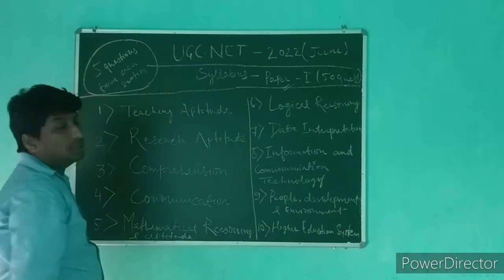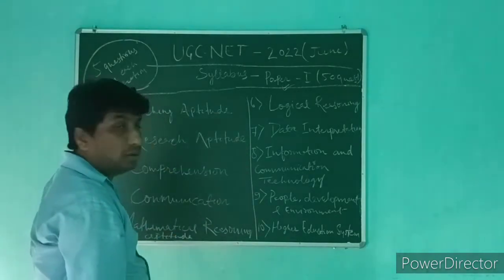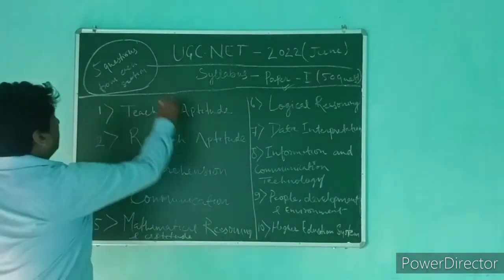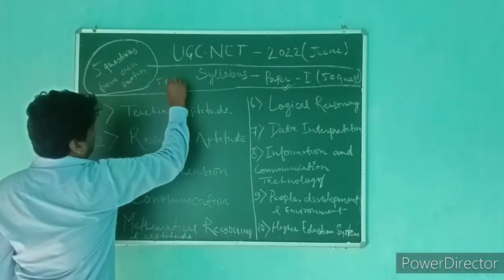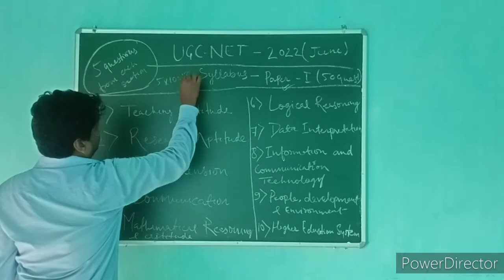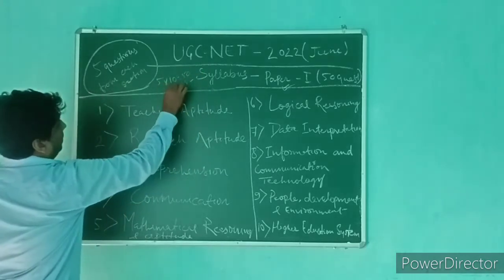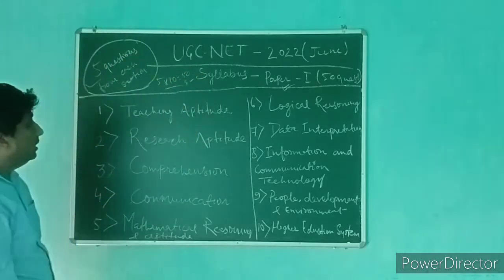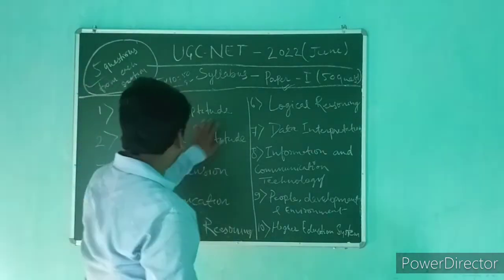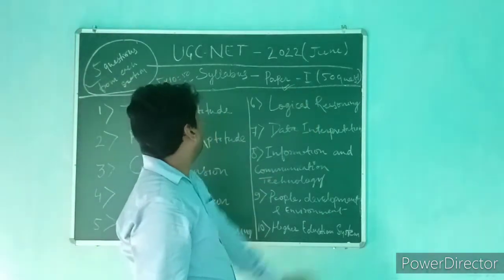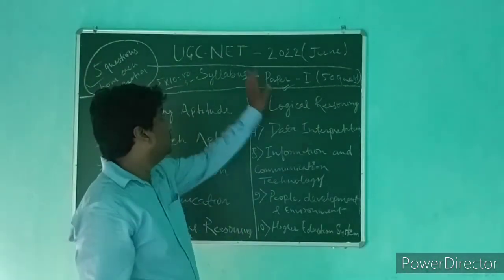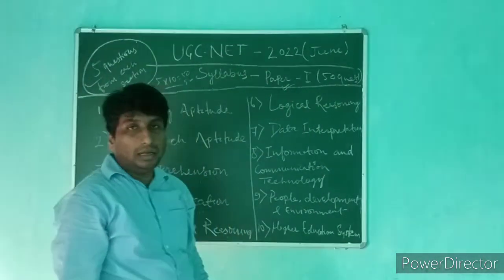And these 50 questions are primarily divided into 10 units, right? 10 units, which exactly means 5 questions from each unit, 5 questions from each section. So these are the 10 units in which the syllabus for paper 1 of UGC NET is primarily divided